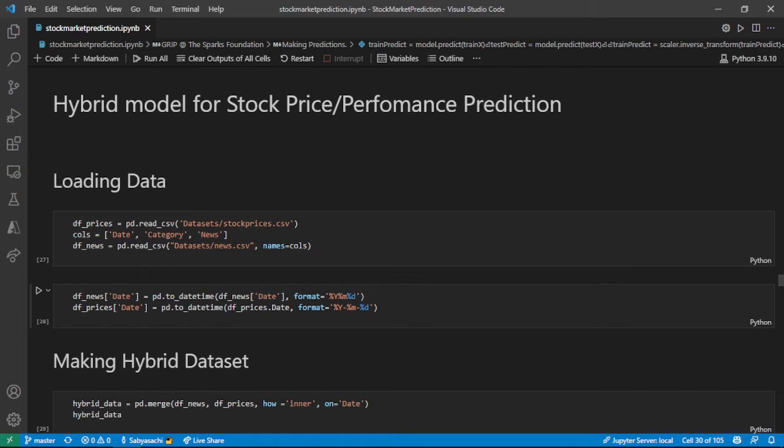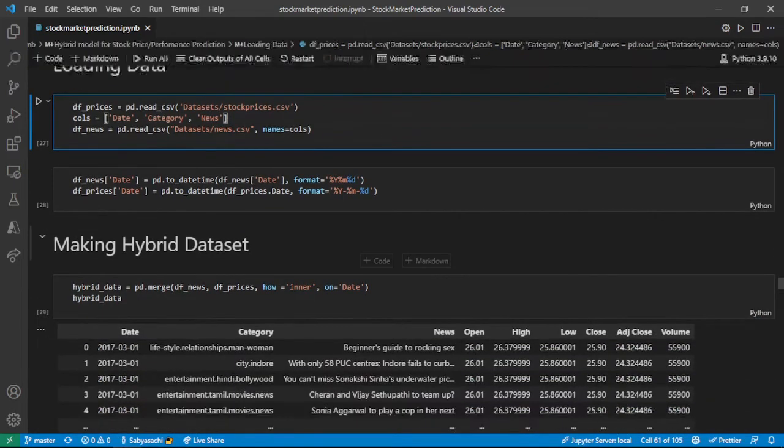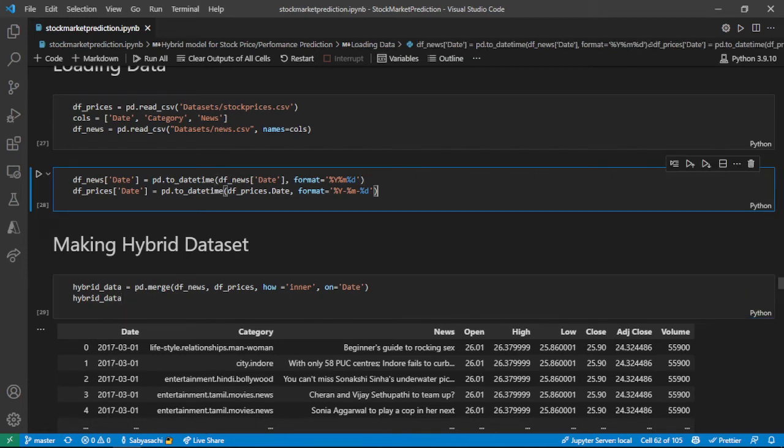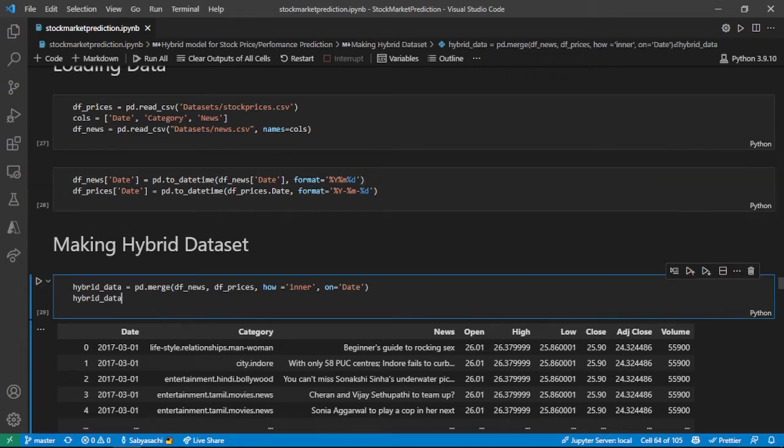So in the hybrid model, the first thing that I need to do is make the hybrid data set. So I'm again loading the data from the original CSVs. After that being done, I'm making the hybrid data set here. I'm performing the date time format also. So I'm converting the dates that are given here to the date that I actually want. So after that being done, I'm moving on to the hybrid data set.